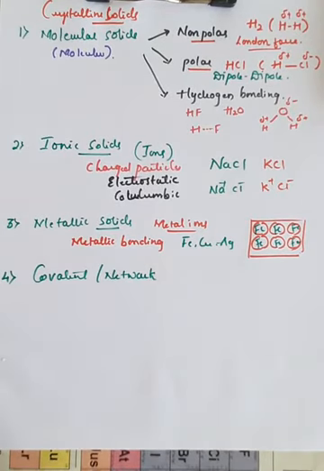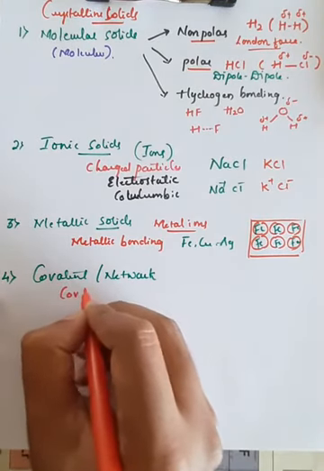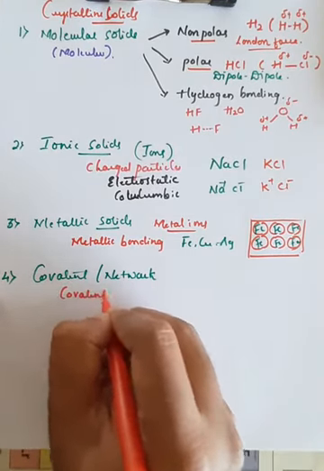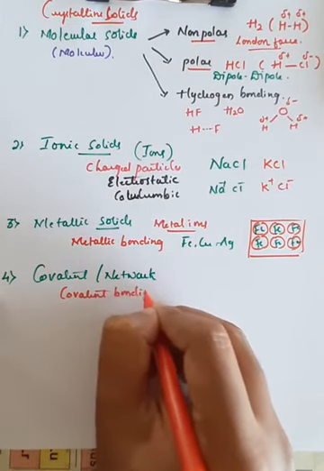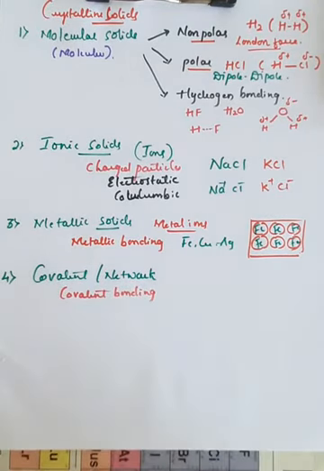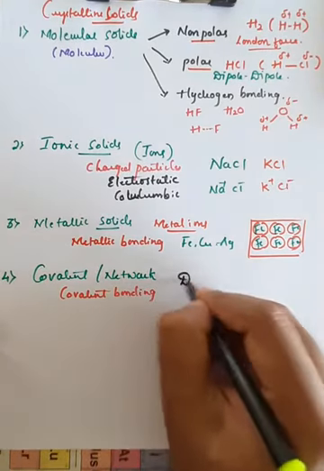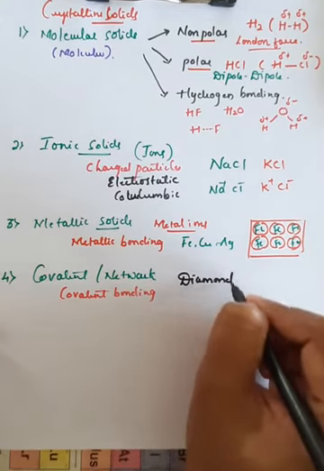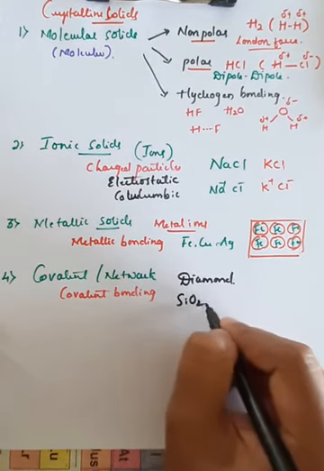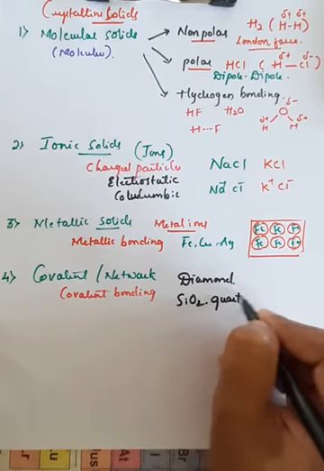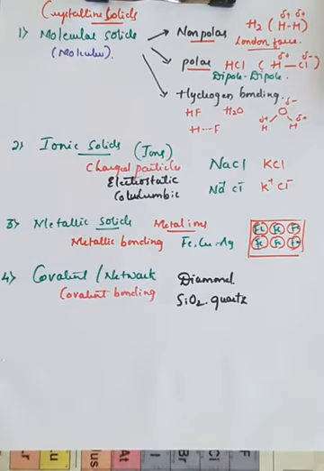Here the atoms are covalently bonded, or there is covalent bonding between the atoms. If you take an example of diamond, or silicon dioxide, quartz. Quartz is the best example for covalent or network type of solids.